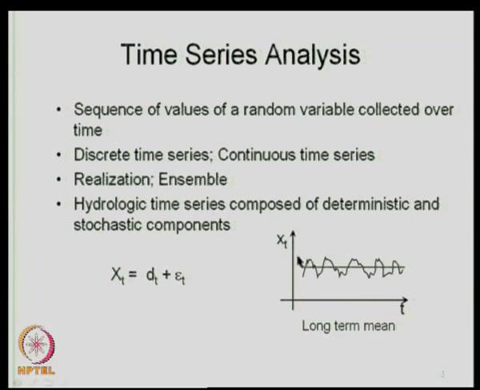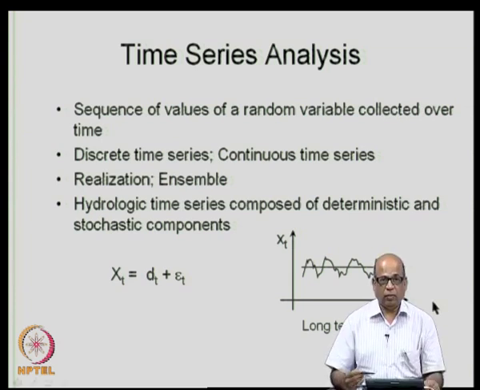Like that, we may have several such realizations. For example, stream flows between 1940 to 1970, 1970 to 1990, 1990 to 2005, etc. The collection of all such available realizations is called an ensemble.